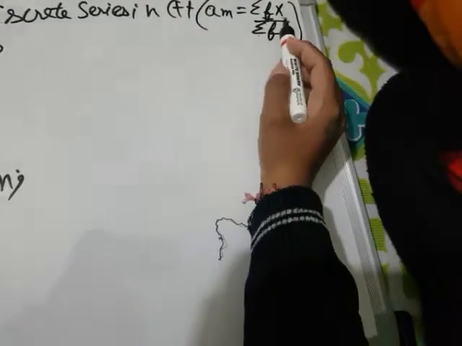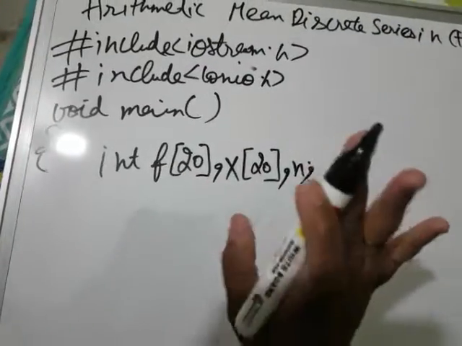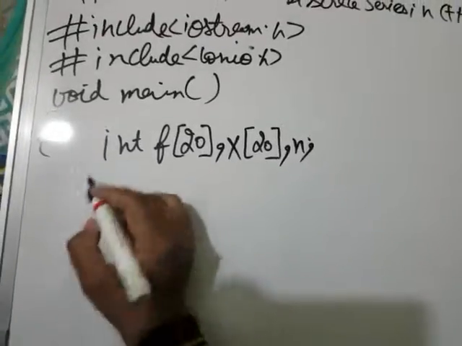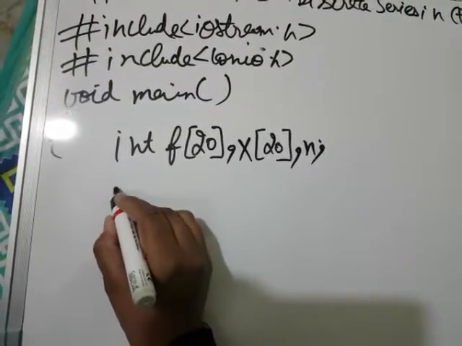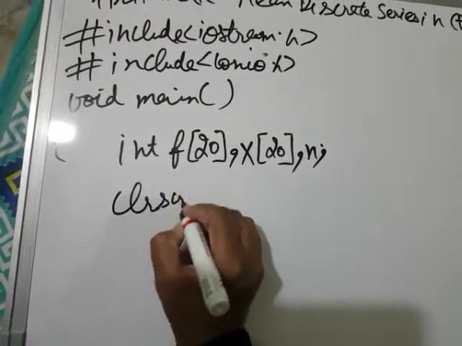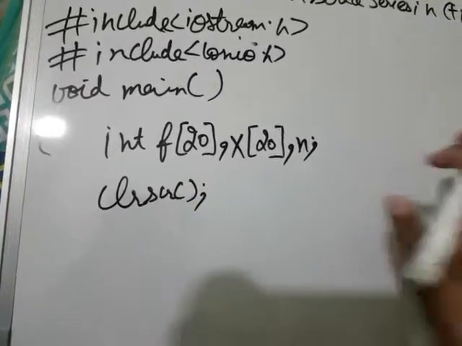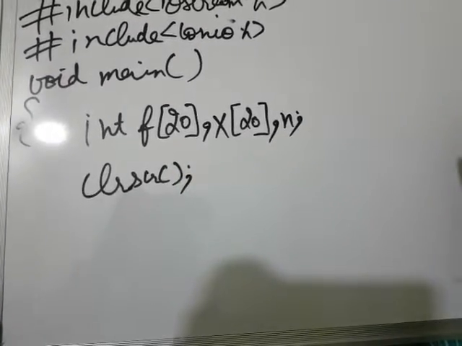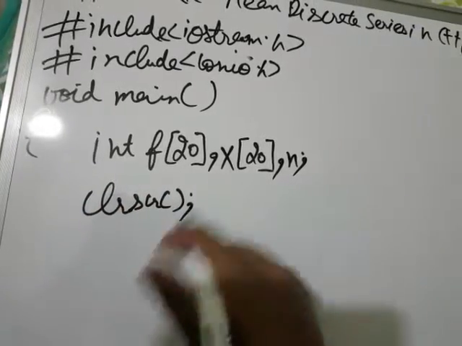So first of all we require the frequency and we require the elements. So we take these elements. After that, next clrscr to clear the screen. The variables we require after this we will declare at that stage.